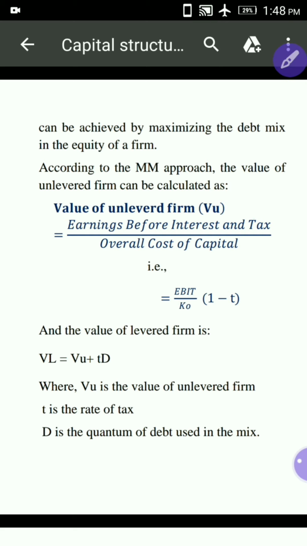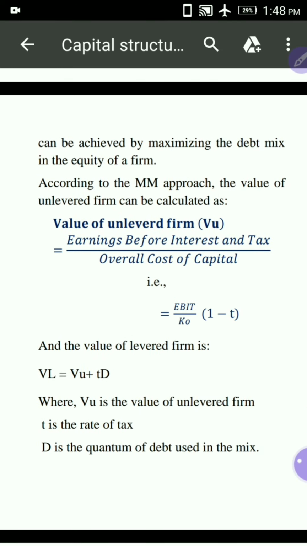According to the Modigliani Miller method, it can be studied in two ways: when there are no corporate taxes, and when corporate taxes exist. When there are no corporate taxes, the theory is irrelevance. That means the value of the firm, or the overall cost of capital, may not be affected by capital structure.